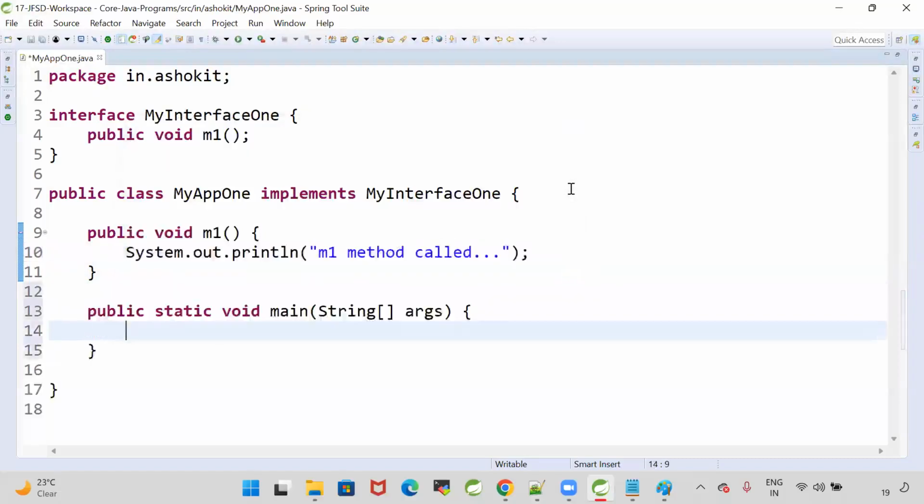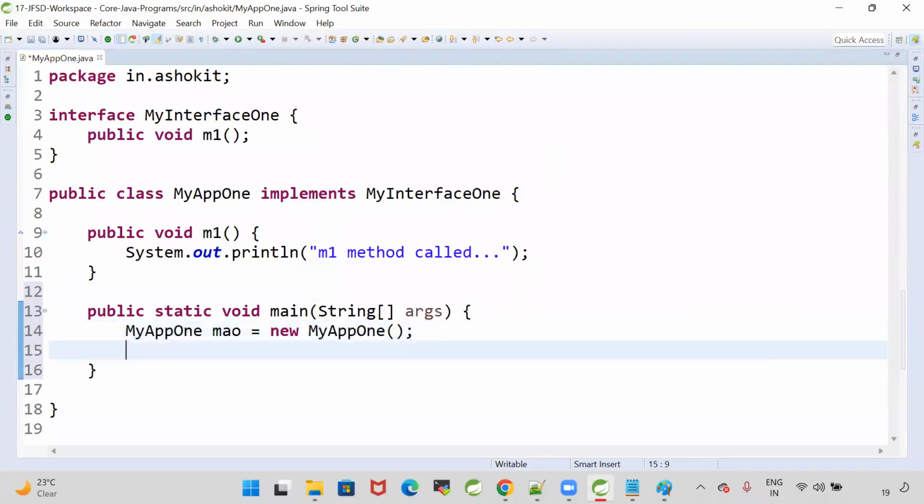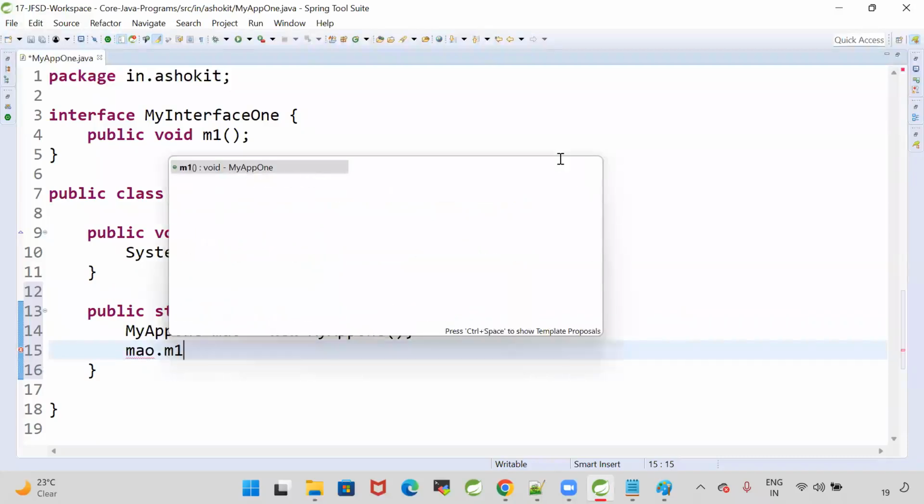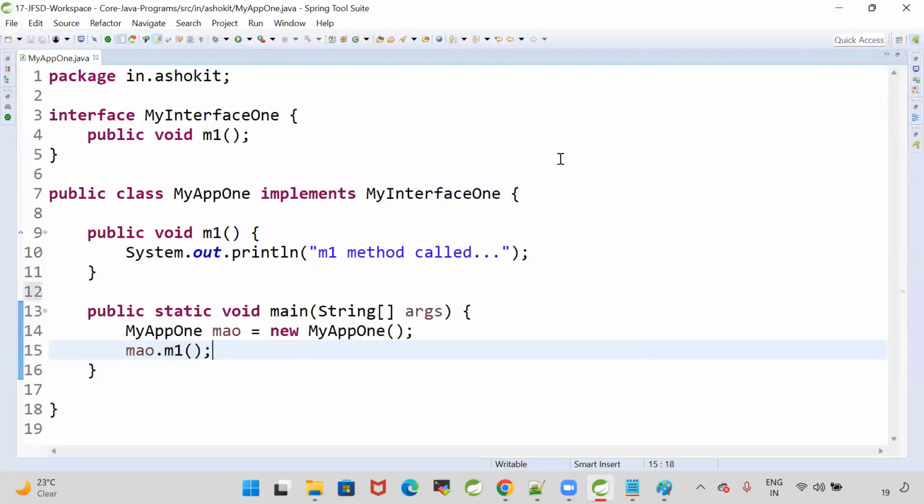Then in the main method, create the object: MyApp1 app = new MyApp1(); app.m1().